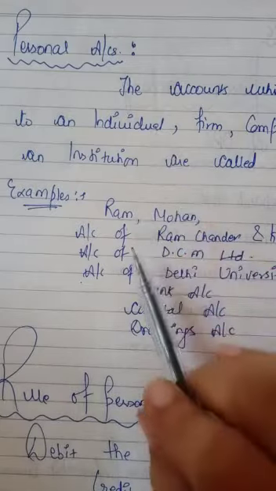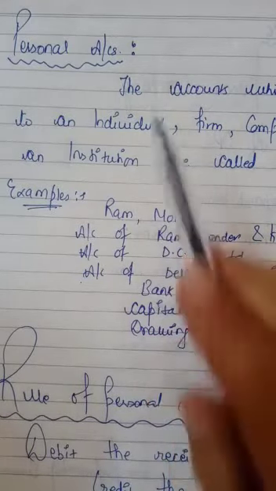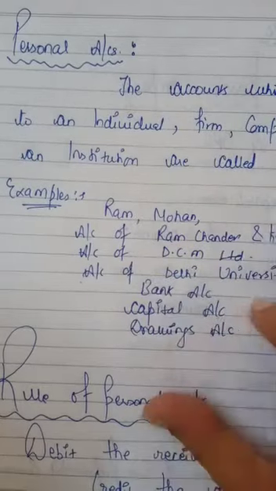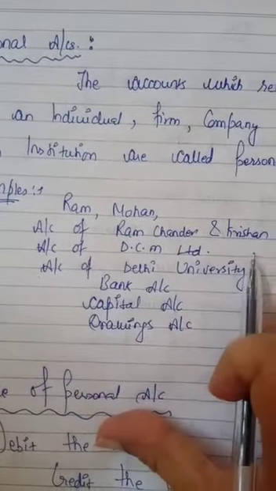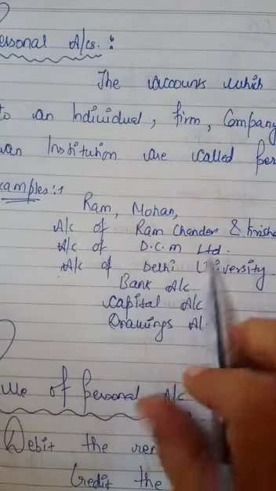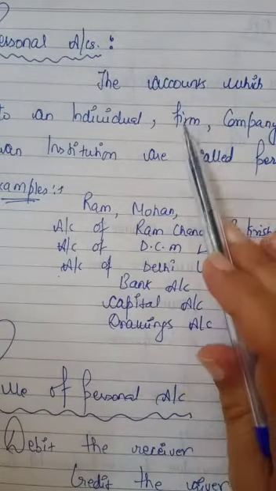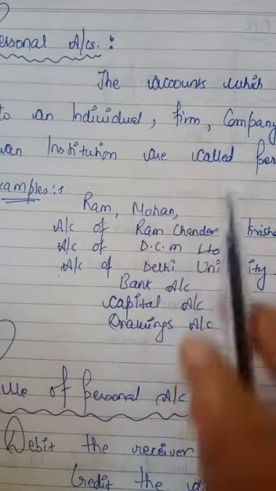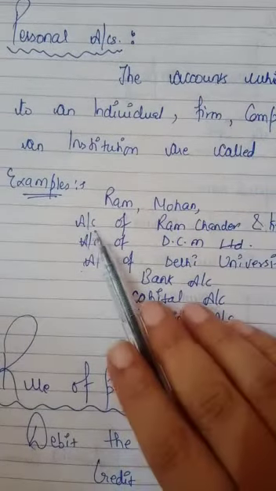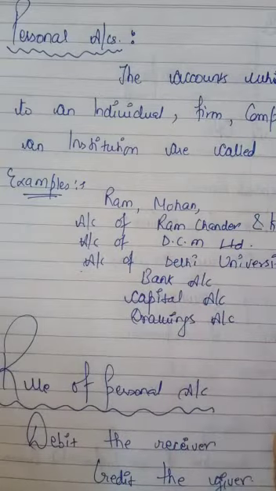Then firm means partnership, like the account of Ramchandra and Krishan Chand. The account of a partnership firm is a personal account.